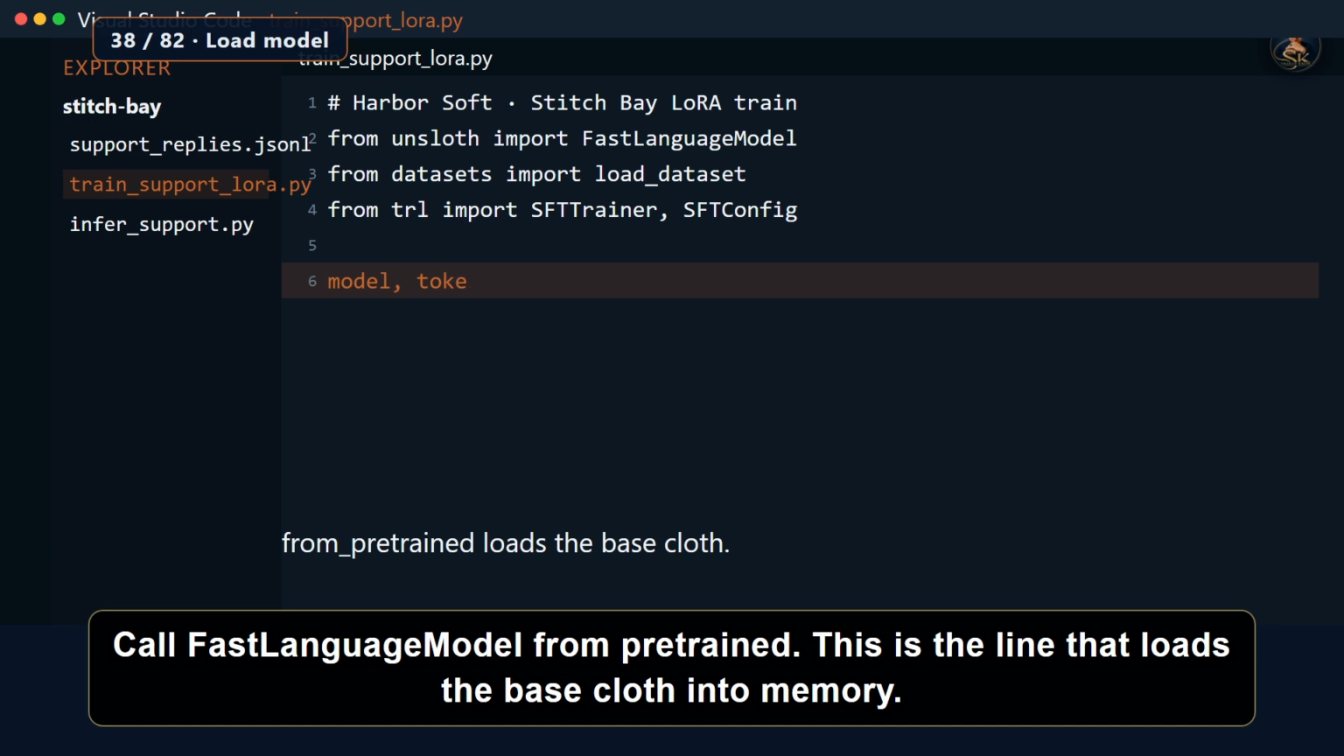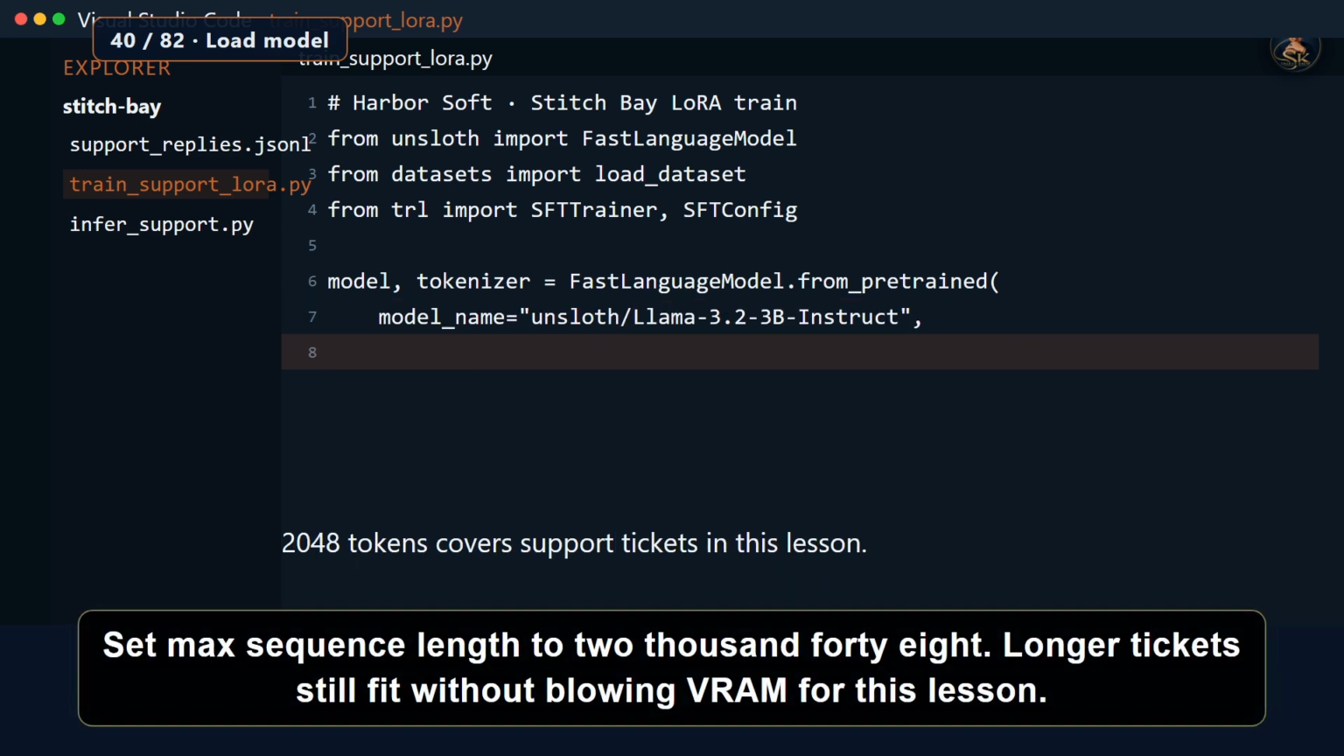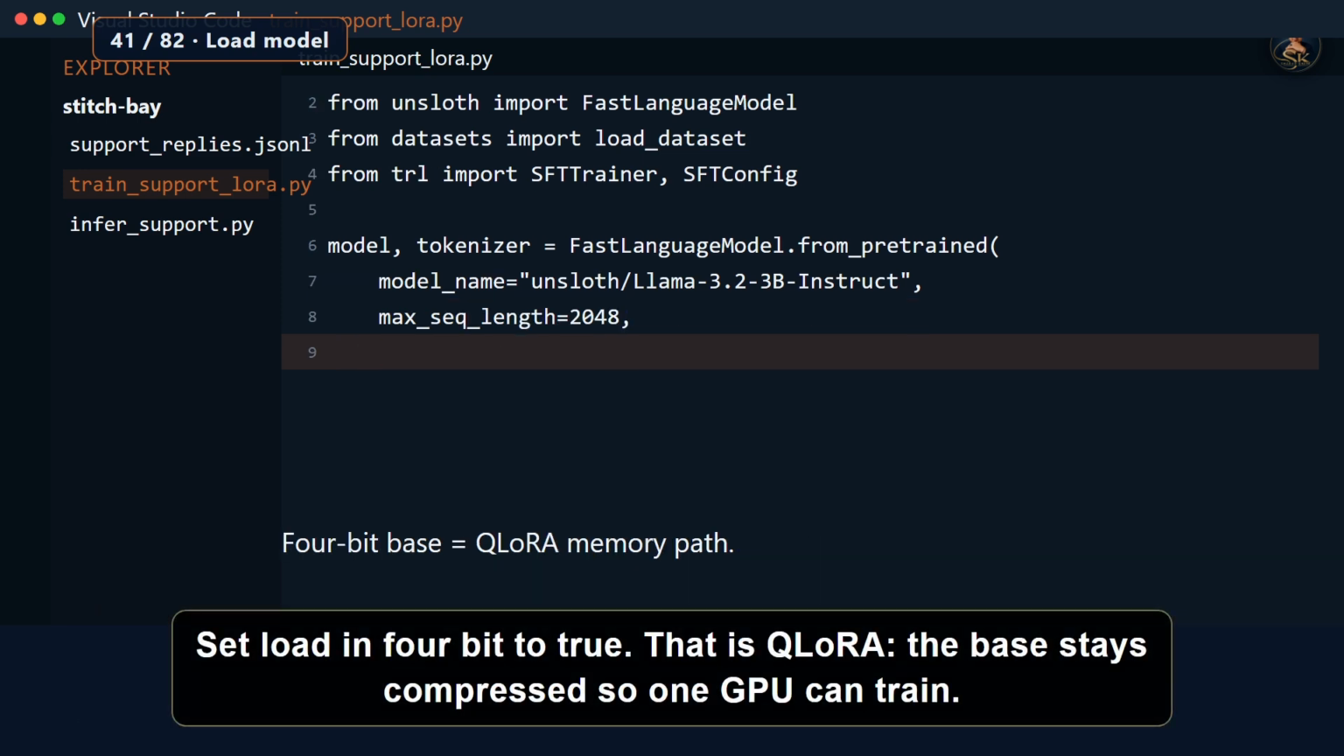Call FastLanguageModel.from_pretrained. This is the line that loads the base cloth into memory. Pass the model name Unsloth Llama 3.2 3B Instruct. That string must match the card you opened. Set max sequence length to 2048. Longer tickets still fit without blowing VRAM for this lesson. Set load_in_4bit to true. That is the QLoRA part: the base stays compressed so one GPU can train.